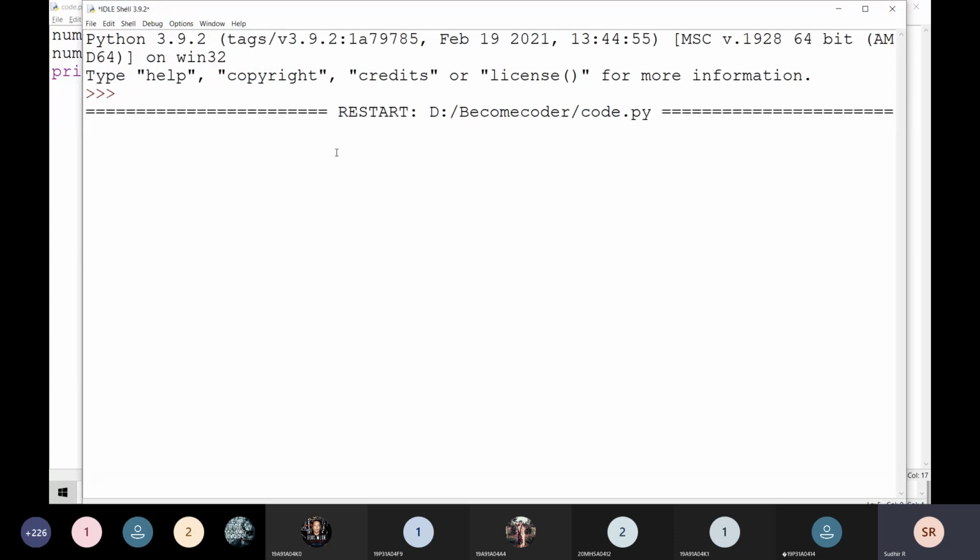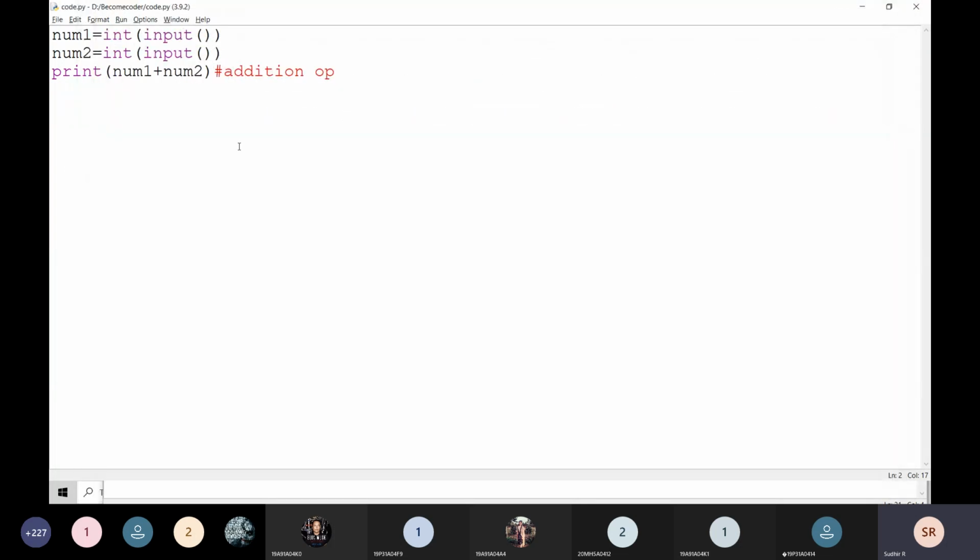If I execute it, it is now waiting for some content here. If I give 12 and 35, the output is going to be 47. This is the result. In this way we read the data. For example, if I want to read a float value, I have to write float of input of.